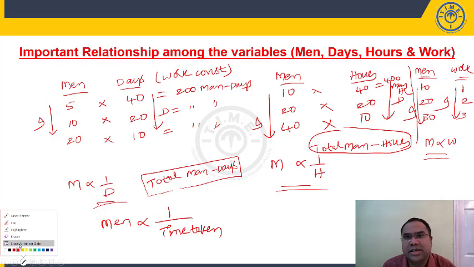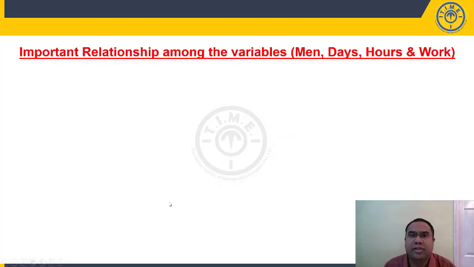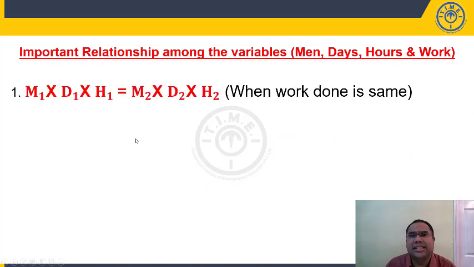Total number of man days for a certain work is always constant. Multiply number of people into number of hours, you will get number of man hours. Total number of man hours required to complete a certain work is always constant. Now, using your variation concept, can we say this?